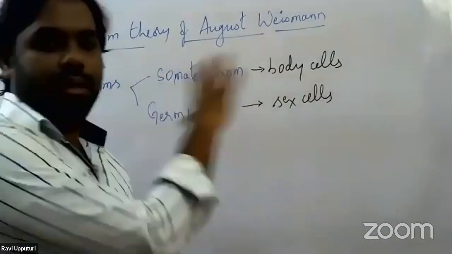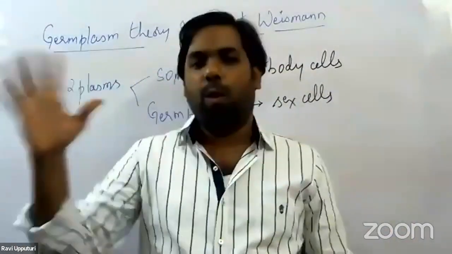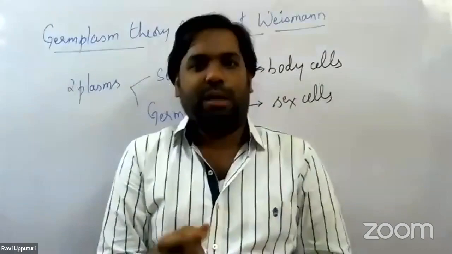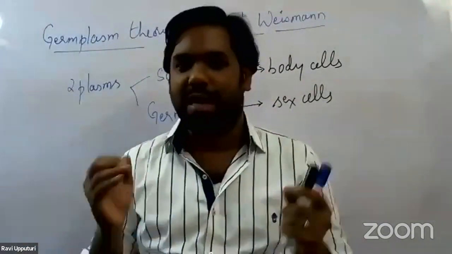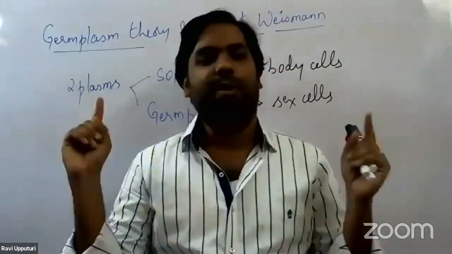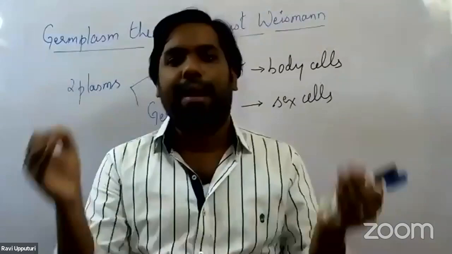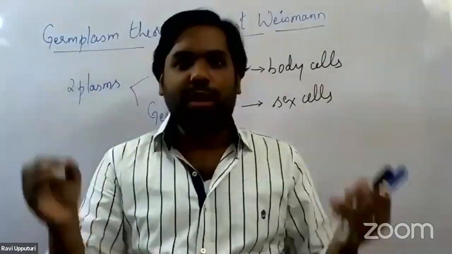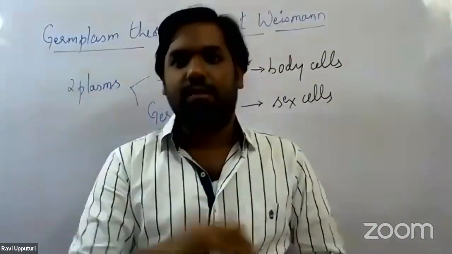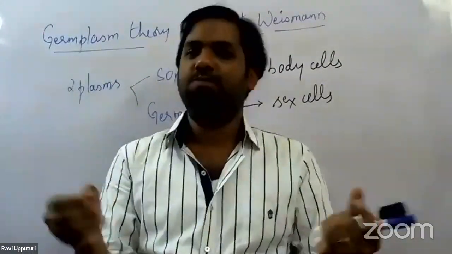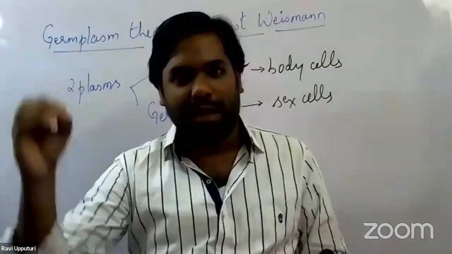Now, this theory again disproves Lamarck's theory of evolution. There are a couple of examples we can take to disprove Lamarck's theory. One such example scientists usually give: as per Lamarck, any character developed by an organism during its lifetime is called an acquired character.